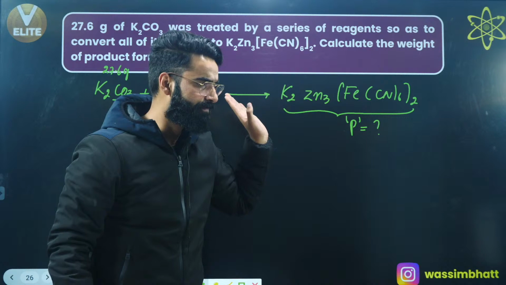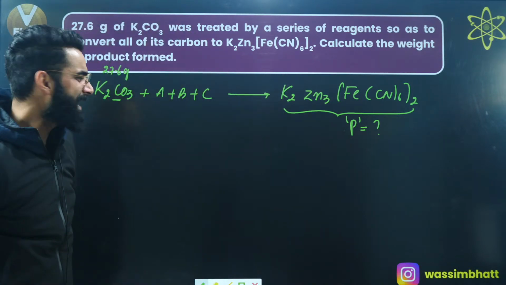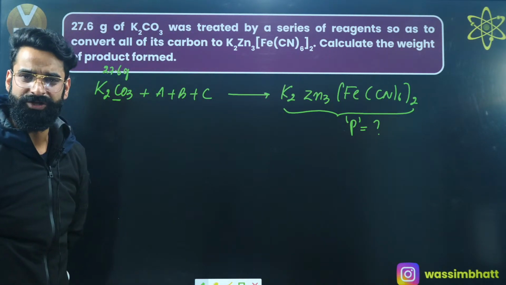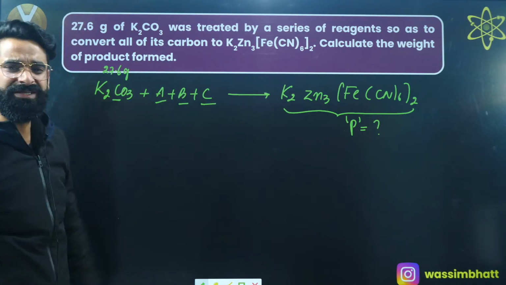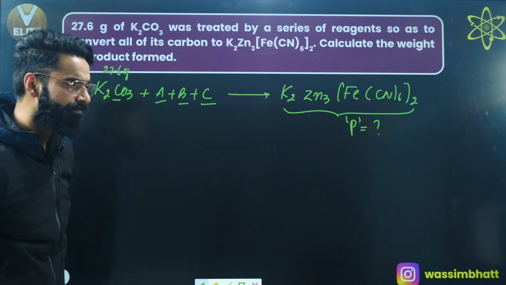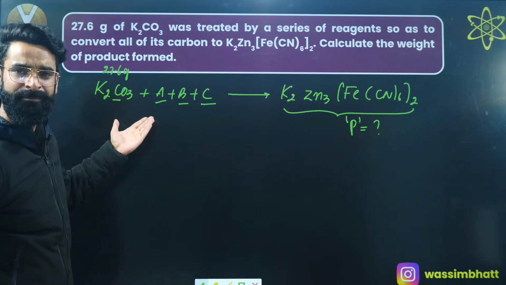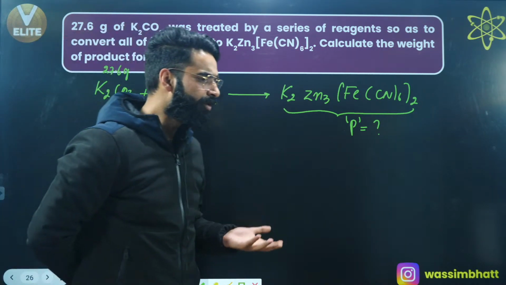What is the mass of the product formed? Is this a complete reaction or an incomplete reaction? You have no idea what the other reagents are with which this K2CO3 is reacting. So can you balance this reaction? You won't be able to balance this reaction.